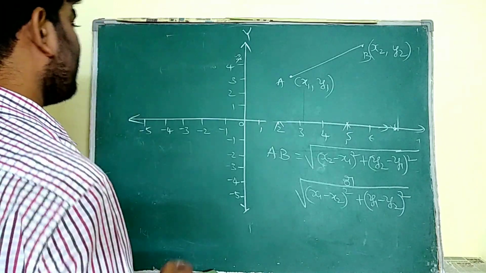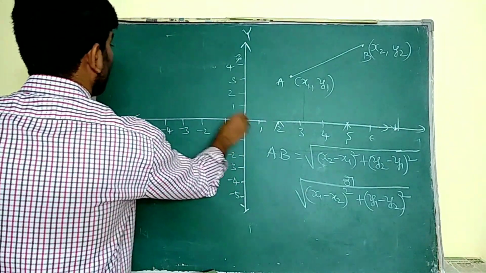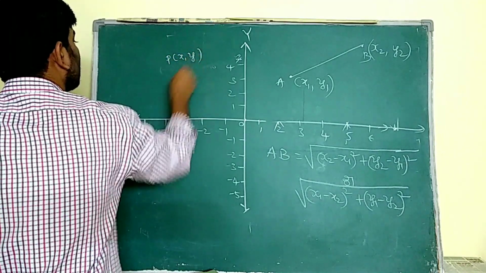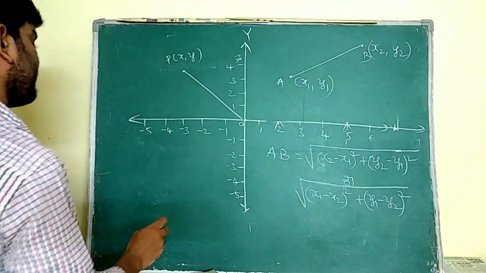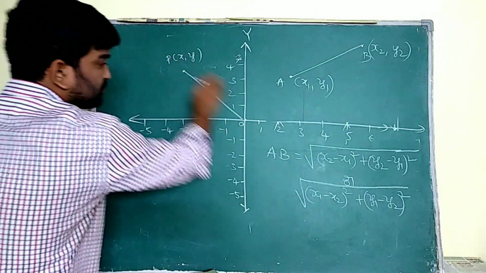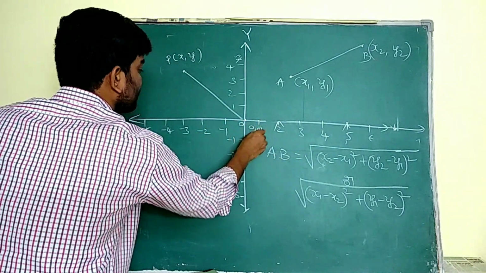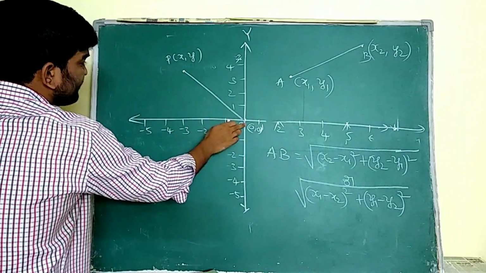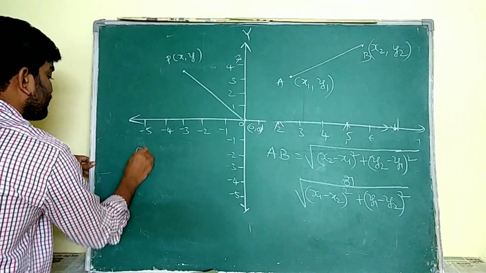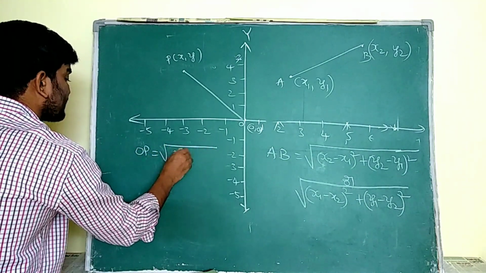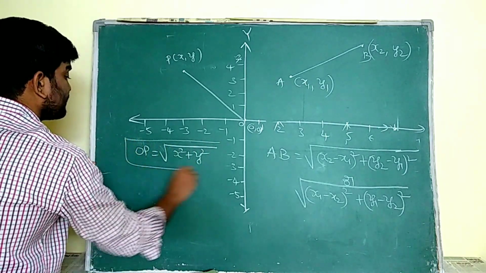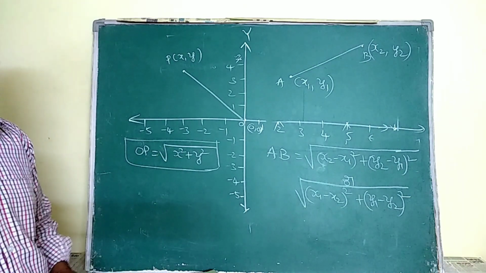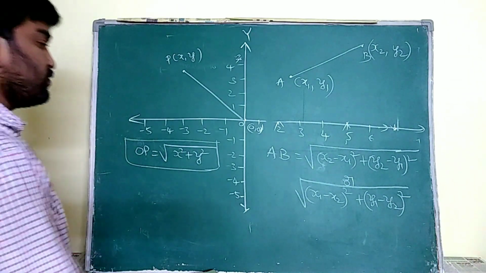If I want to find the distance between the origin and another point, let us take P as x comma y, substitute these values here. The origin means we know 0, 0. So by using this formula, I am going to get OP is equal to root over x square plus y square. Remember, the distance between the origin and a point x comma y is root over x square plus y square. These are the 2 formulas.